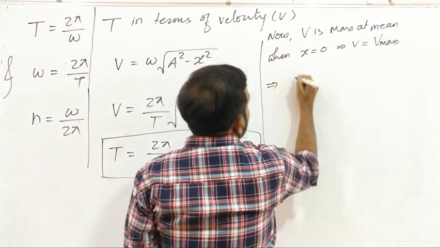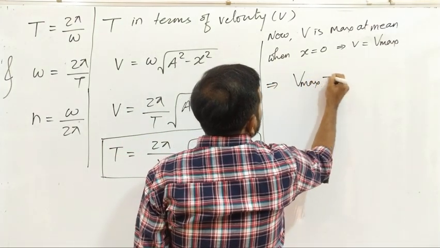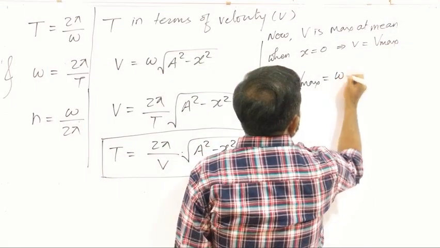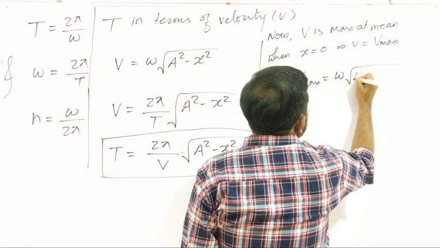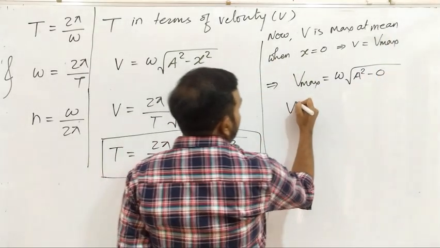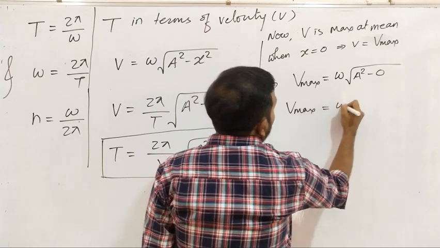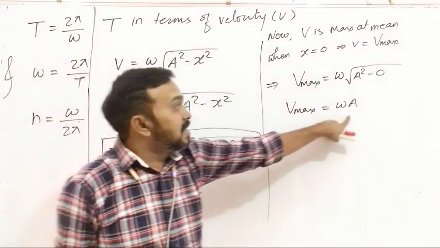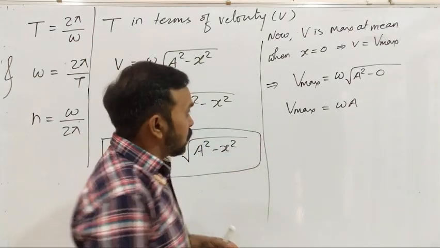Now we got v max, means maximum velocity, is equal to again omega under root of a square minus 0, right? So that gives v max is equal to omega a only. So that is the maximum value of the velocity, right? So this is v max.